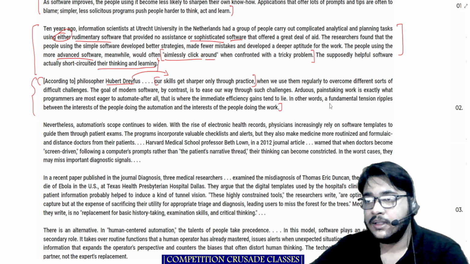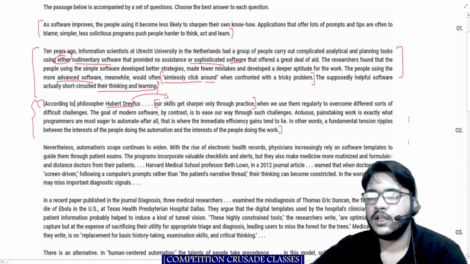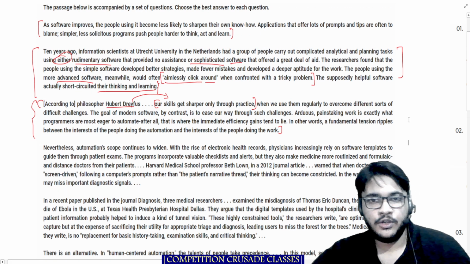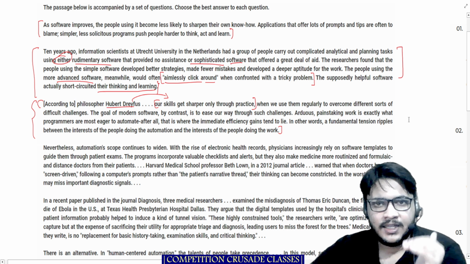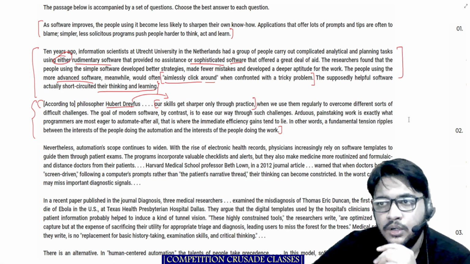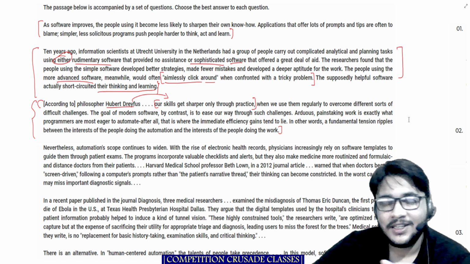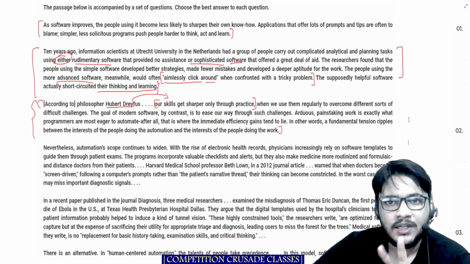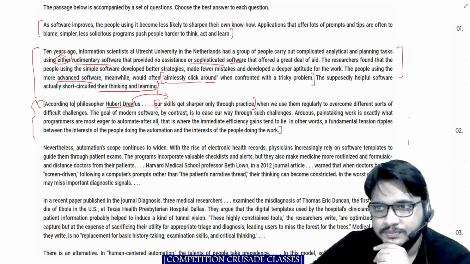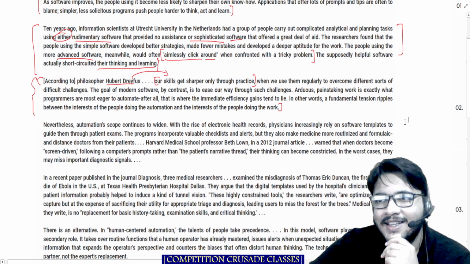Now, at this point you would realize that initially we were talking about how software improves and human thinking goes down the drain, but they're going into a different direction. They're giving you an idea as to how the programmers and the people using those programs have some sort of strife between them. Strife is the word. Okay, so let's read ahead.